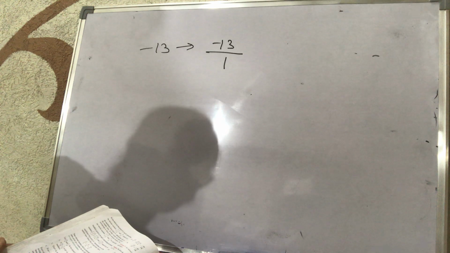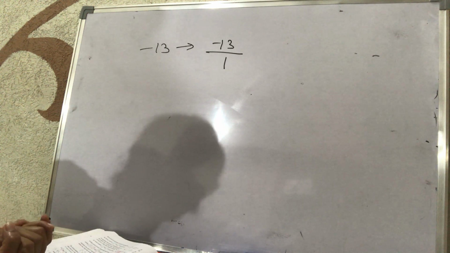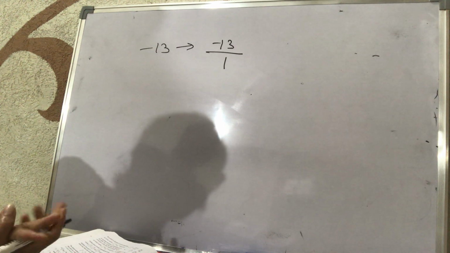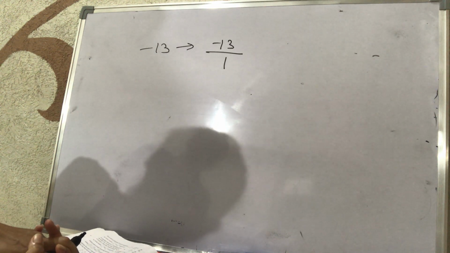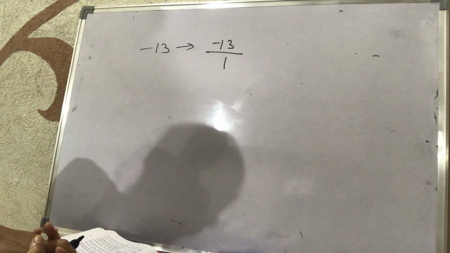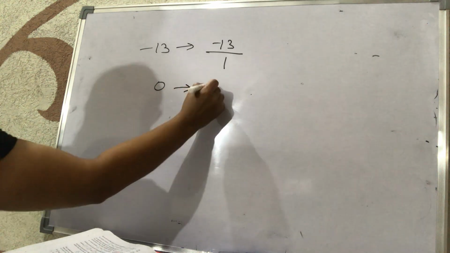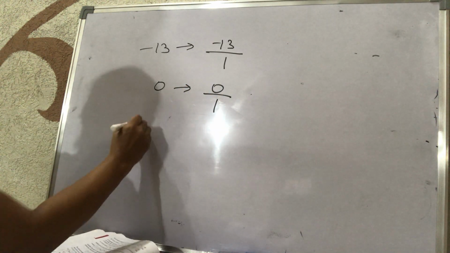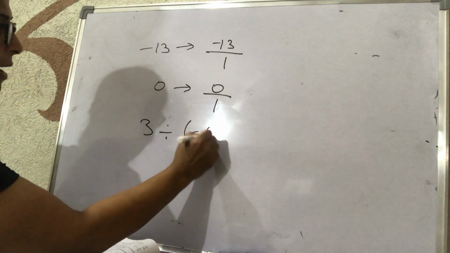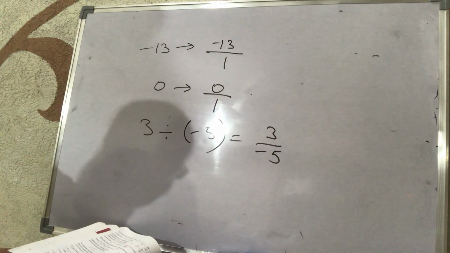If any integer or whole number or natural number has no denominator, then we can write 1 in the denominator and write it in a rational form. Suppose we have 0. We can write it in rational form by writing 0 upon 1. 3 divided by minus 5 will be written as 3 upon minus 5.